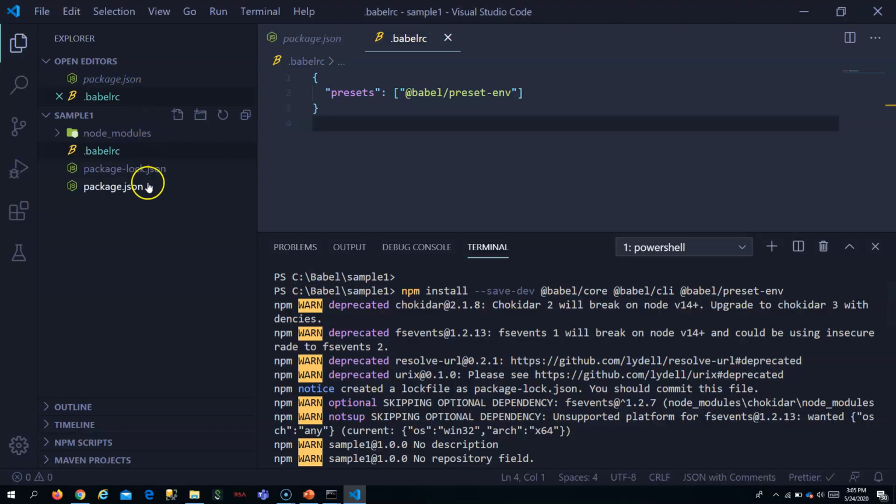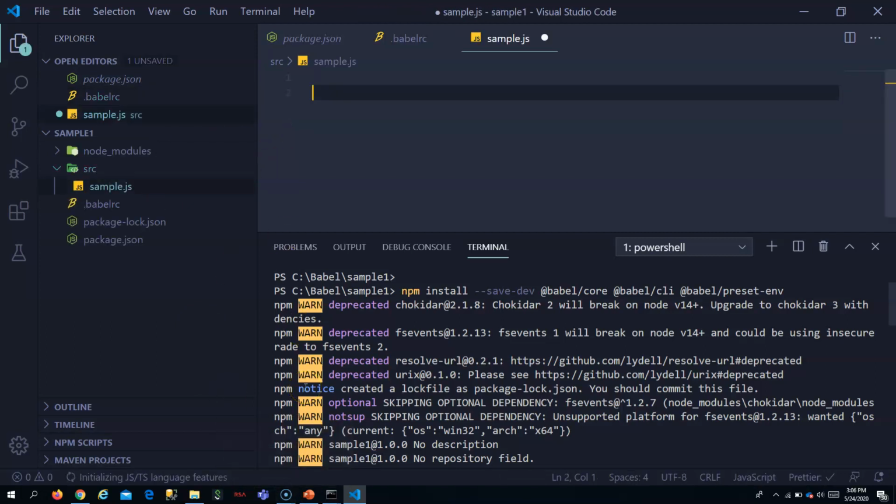Before conversion, I need some sample function to show you how Babel transpiles, right? So let me create a sample file. Let me create a folder, src. Inside that folder, let me create a sample JS file. Inside that, let me create an arrow function so that I can show you how Babel converts it to the older function syntax.